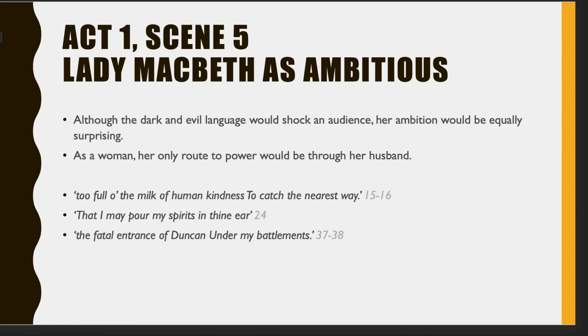And she rules over that castle. She's the one with the power. And just that simple little determiner, my battlements, is very telling in her view of what she sees as being her role and where she is in the hierarchy. She's already unnatural, if you like, in terms of the way that she fits with what's going on.